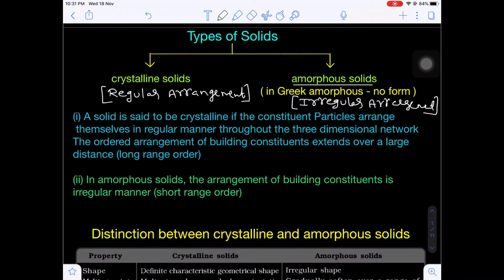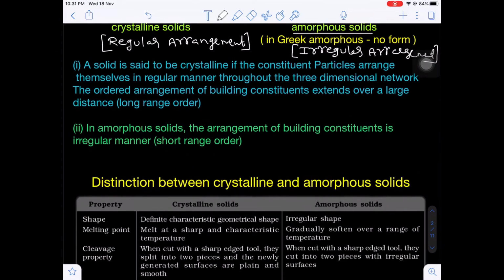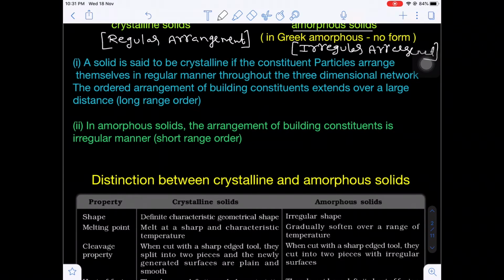Yes or no? The constituent particle may be atom, molecule or ion. In amorphous solids, the arrangement of the constituent particles will be in an irregular manner. And one more important thing, in a crystalline solid, due to arrangement of constituent particles in three-dimensional space, they possess long range order forces. That means the extent of this arrangement will be regular in a long range order. That's why the attractive forces are long range order forces.